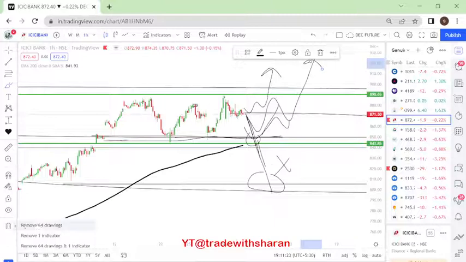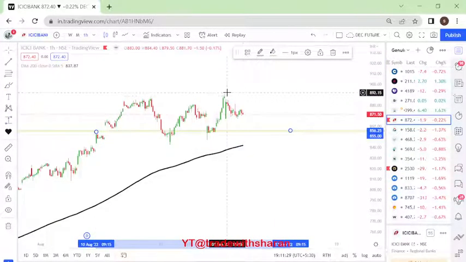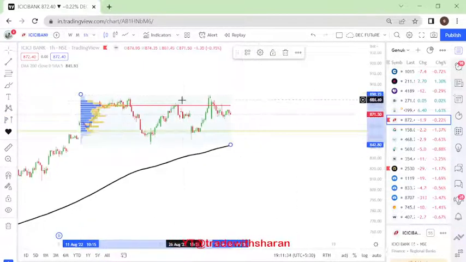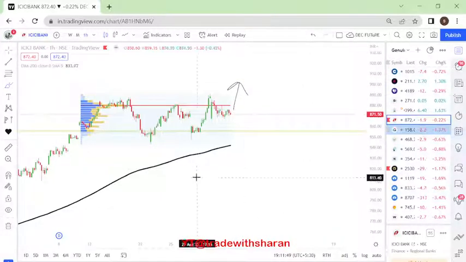We'll also look at the volume profile just to have a glimpse of it from year to year. If I see from here to here, this is the zone where most of the activity is happening. These are the sellers who are sitting here. If the sellers are taken out drastically, we might get to see a good momentum in the coming days. That is ICICI Bank. Okay, let's go into the next chart.